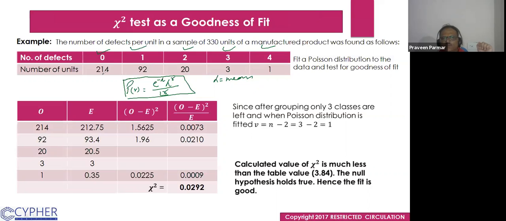So first we find out the mean of this. The mean is the number of defects per unit in a sample of 330 units of manufactured product.